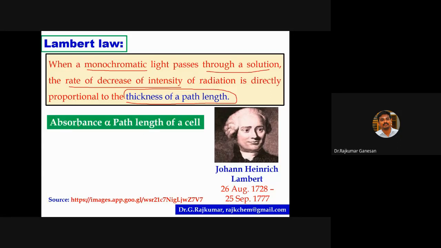Simply you can say absorbance is directly proportional to the path length of a cell. It is known as Lambert law.